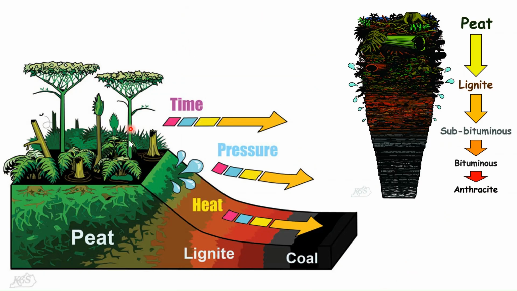Here again we have the same representation, where we can see that this peat, with the passage of more time and because of an increase in the heat and the pressure, is converted into lignite and then coal. Here also we can see that when this peat gets buried in a deeper layer, it is converted into lignite, then into bituminous and anthracite, and a sub-stage in between lignite and bituminous is subbituminous.